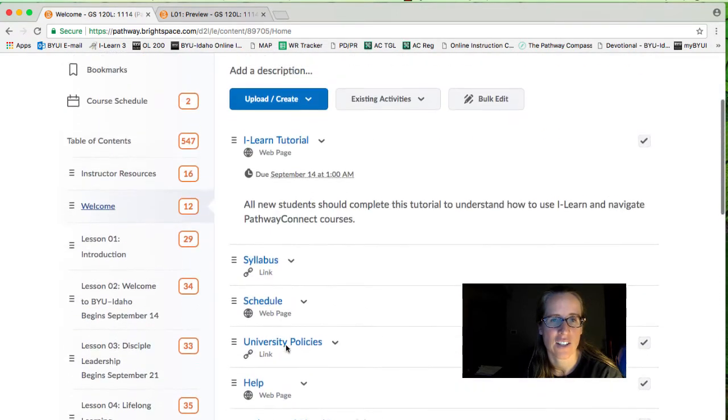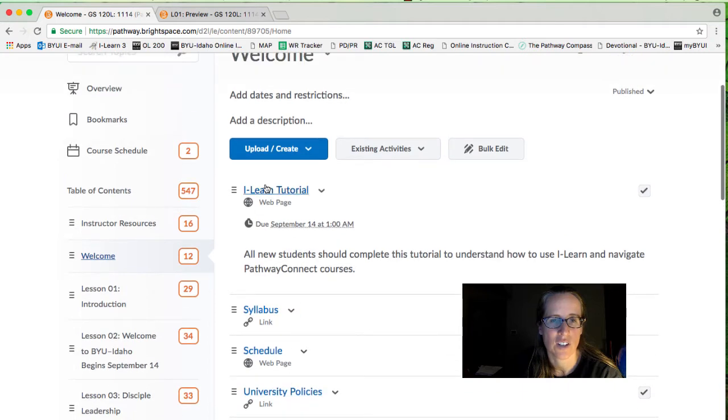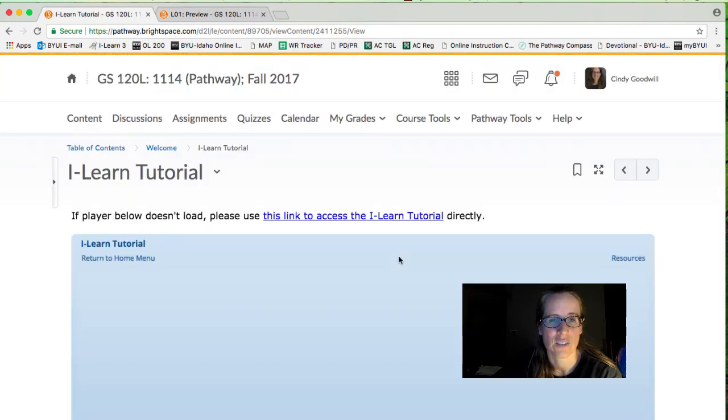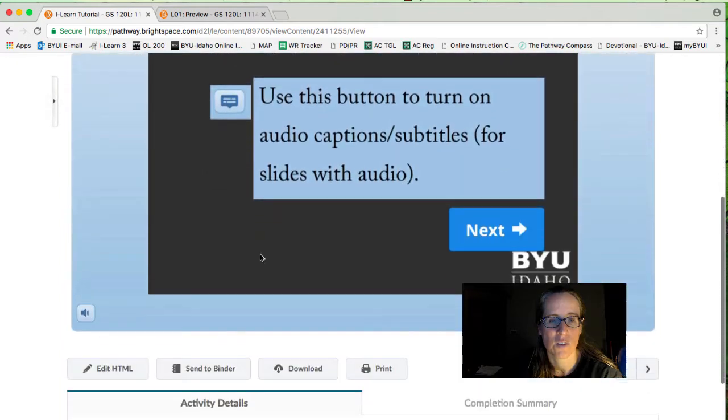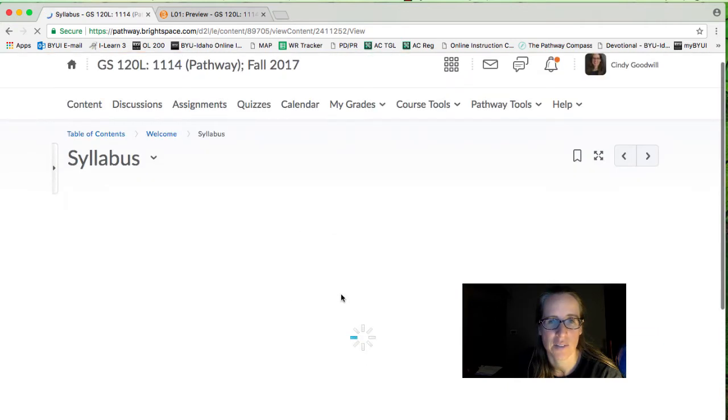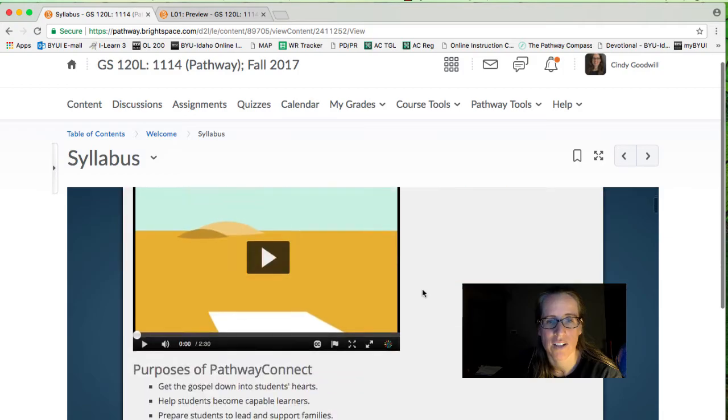I find that the best way to go down when there's a long list of things here is to click on the first item, go through and do it, and then click the next button down here, and that will take you to the next item. That one's the syllabus.